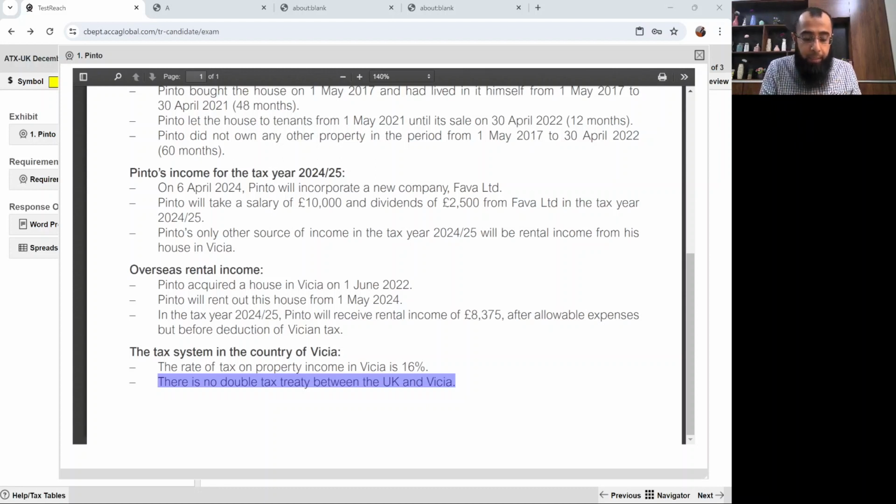See, double taxation relief is always available. If the agreement exists, then the relief will be as per the treaty. And if there is no treaty, no agreement, then the UK tax department allows you double taxation relief at the lower of two things, and that's UK tax and overseas tax. Okay. I hope you all remember the rules relating to double taxation relief.